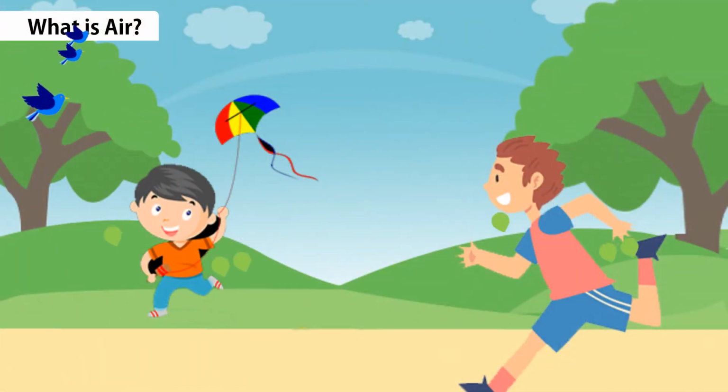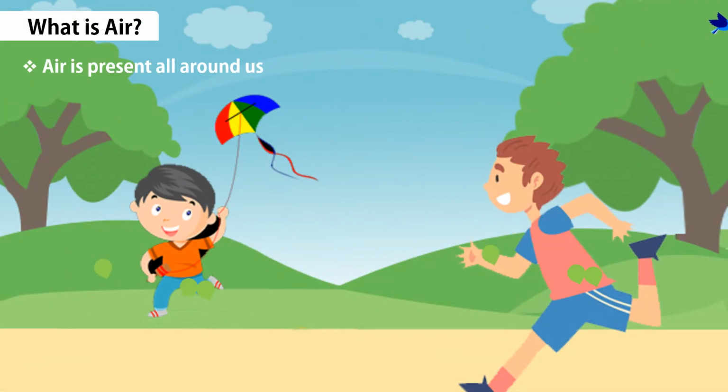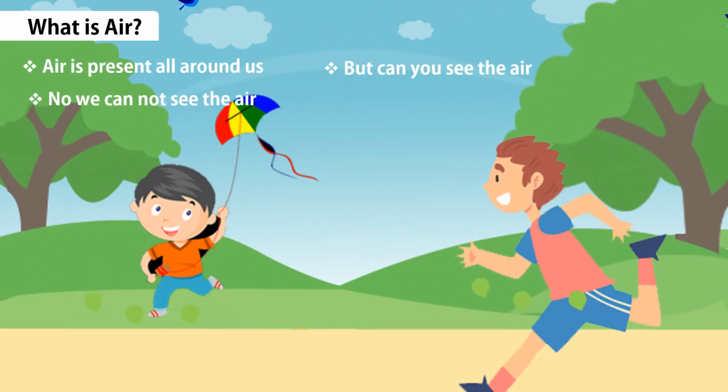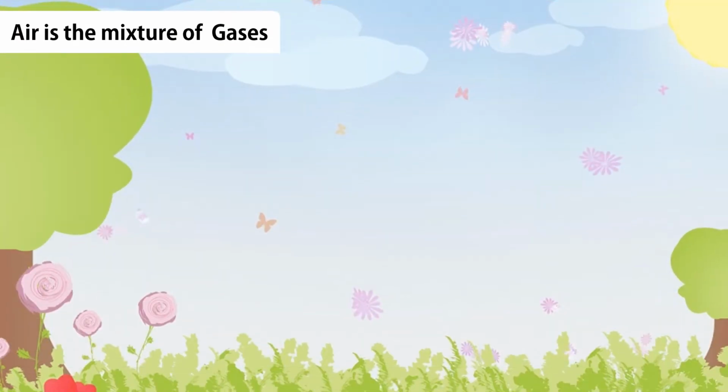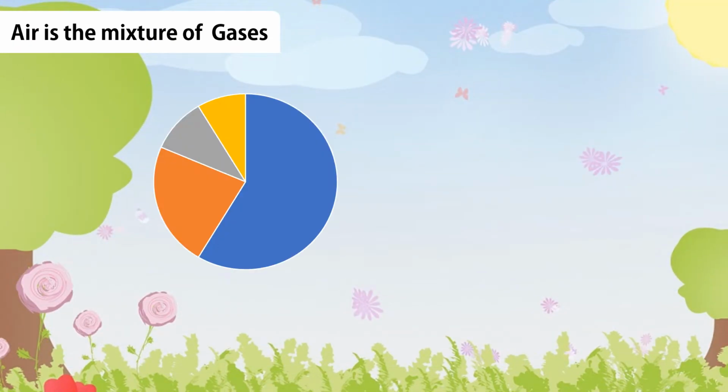What is air? Air is all around us. But can we see the air? No, we cannot see the air, but we can feel the air. Air is the mixture of gases. Let's see what are those gases.